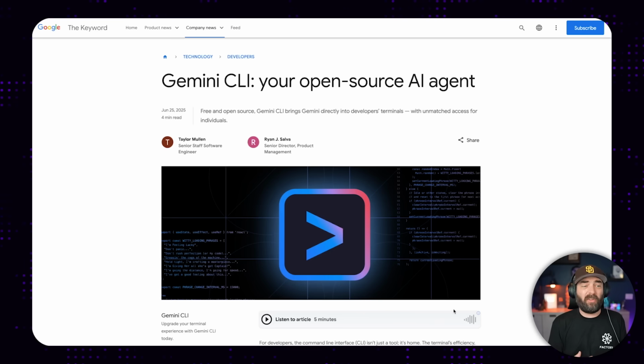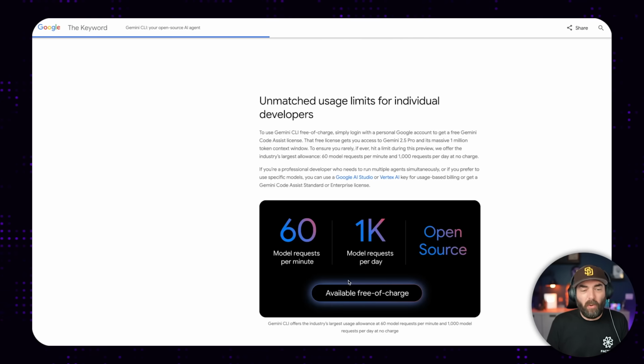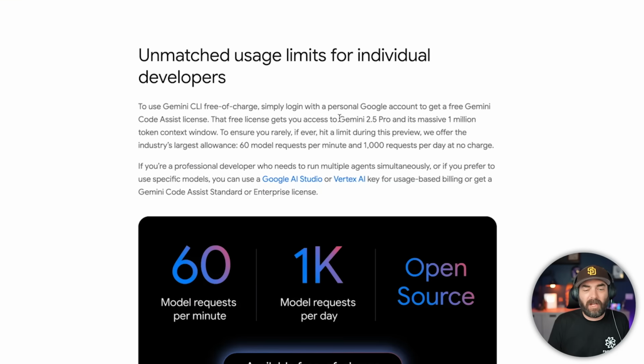Google launched a new open source Gemini CLI, that stands for Command Line Interface. And basically it's an AI agent that can write code for you directly from within your terminal on your computer. And it leverages the various Gemini models. And a lot of developers have been saying it works really well. I haven't tested it yet. It's a little too in the weeds for me, but apparently people are loving it. And those who actually use it can use the new Gemini 2.5 Pro model for free and get 60 model requests per minute and 1,000 requests per day at no charge.